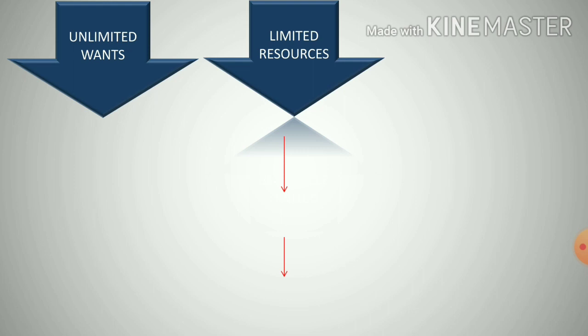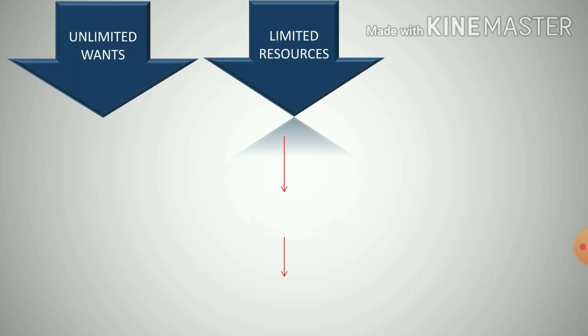So due to this scarcity of resources, an economy cannot produce all the goods and services which are demanded by the citizens, by the public of any country. That's why some wants remain unsatisfied.